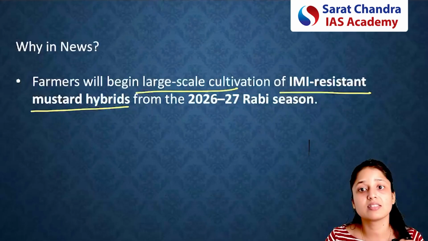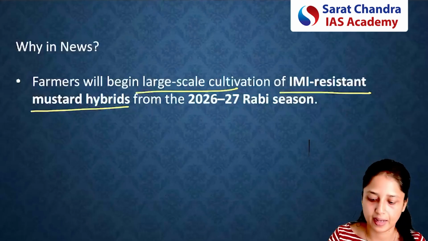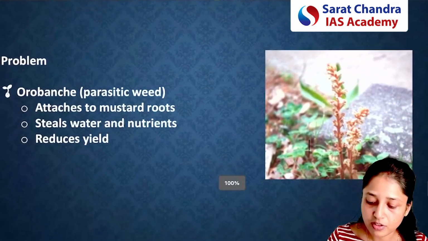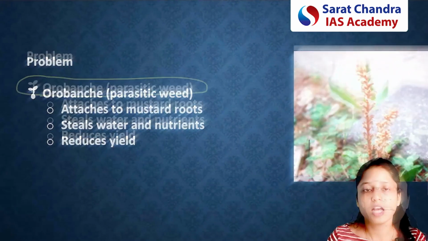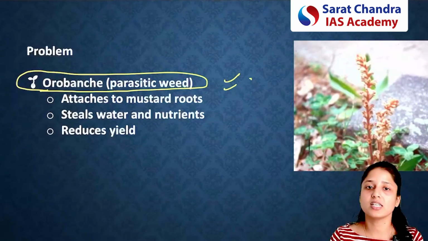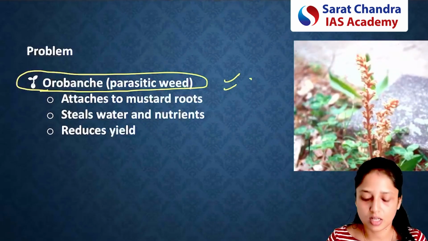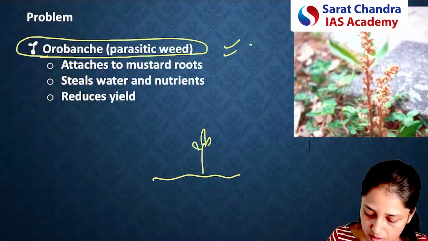Now we have to discuss what this hybrid variety of mustard is and why it was required in India. First of all, let's discuss the problems of mustard farmers in India. The main problem of mustard plants in India was the Orobanche parasitic weed. So what used to happen? For example, this is your mustard plant.